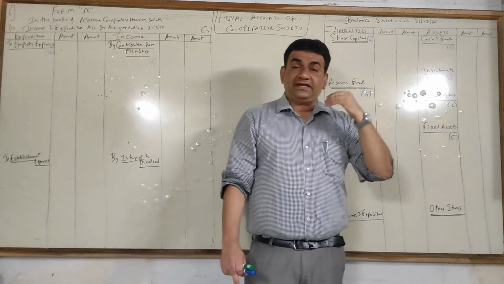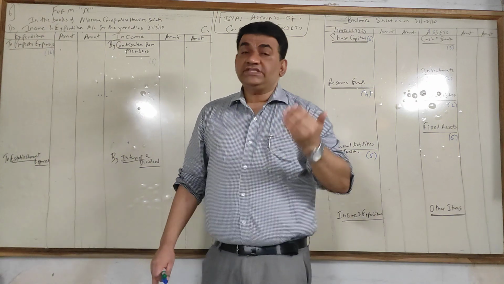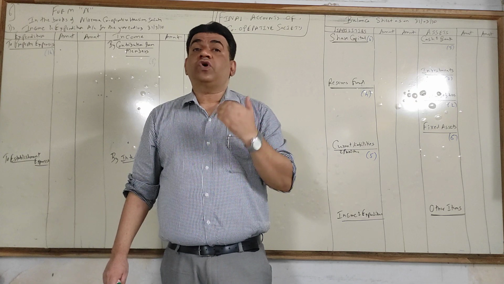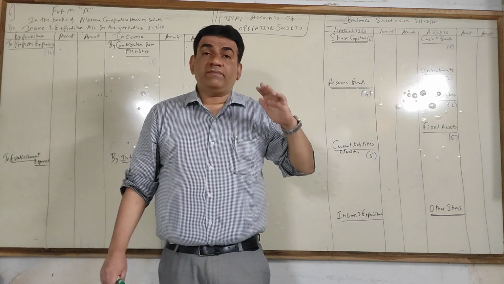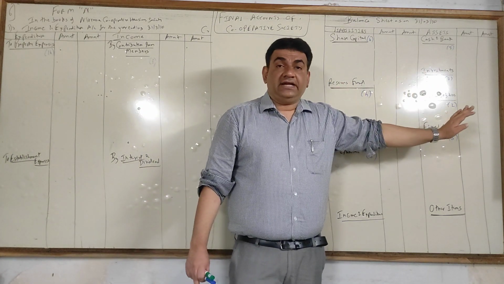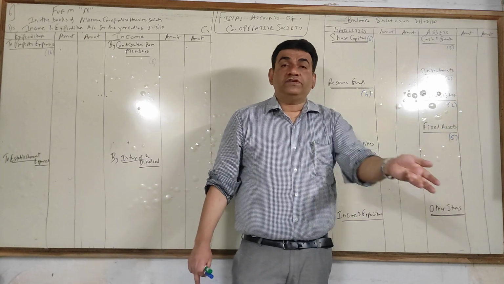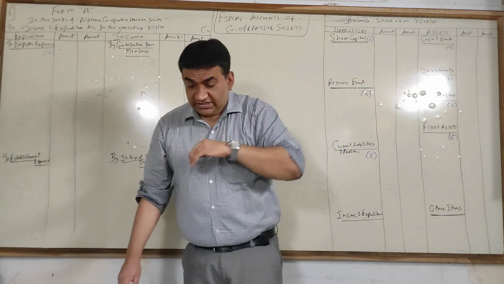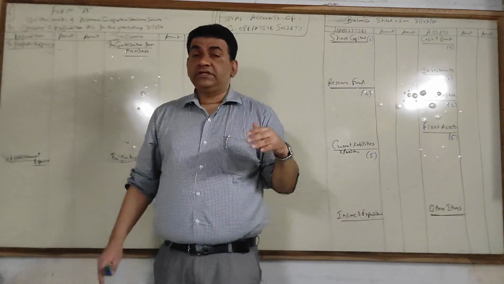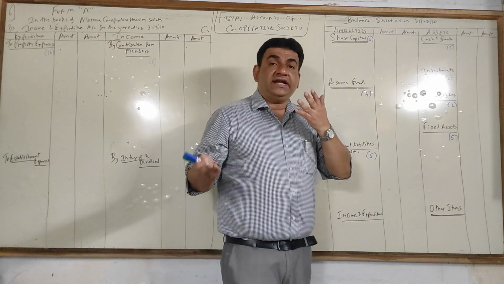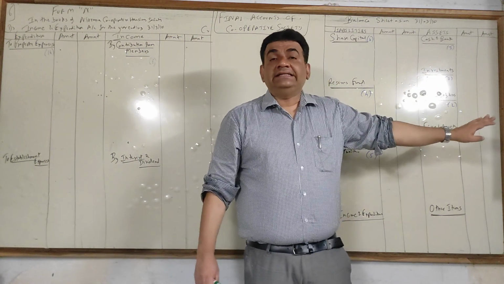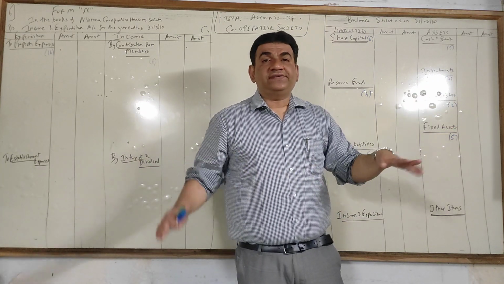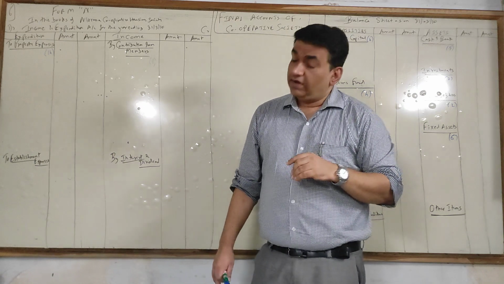Your hard cash, cash in hand, your balances with bank. All cooperative societies are supposed to maintain accounts with a cooperative bank only. So all your bank balances and hard cash, cash in hand, your cash box maybe in your office, whatever is cash, all will come under the head cash and bank. Then you see the next thing, investments. Whatever investments the society makes, after cash and bank, the next heading will be investments. Here there is no classification of long term and short term which we should do earlier.